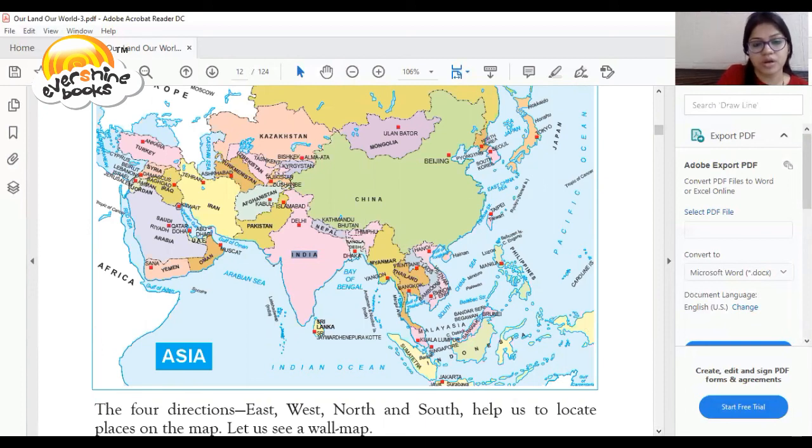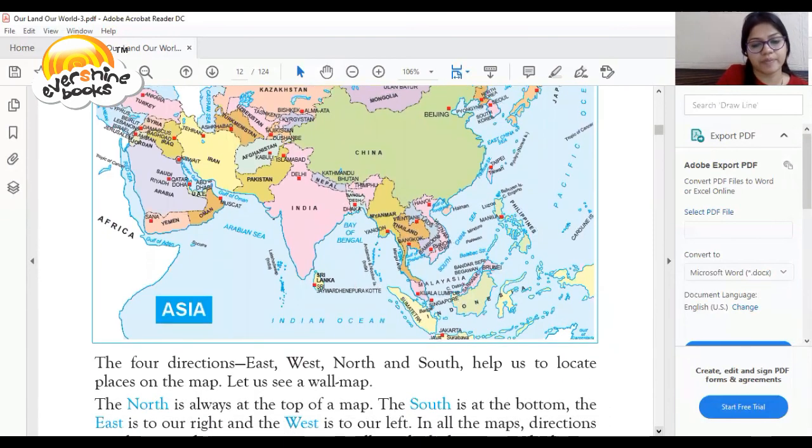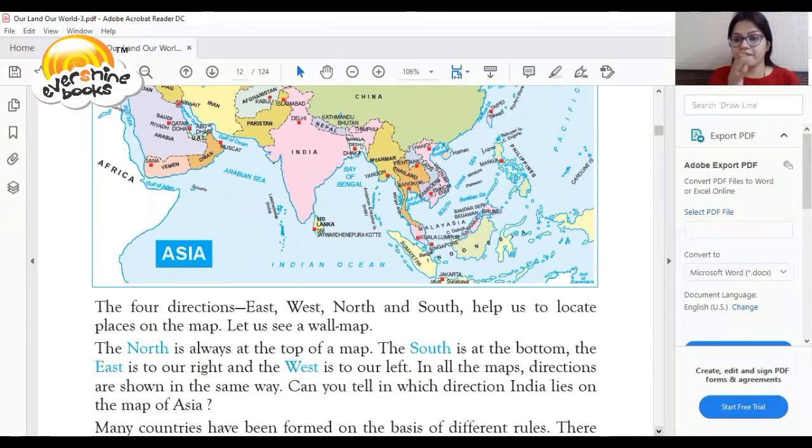The upper part is called north, the down part is called south, the right part is called east, and the left part is called west.